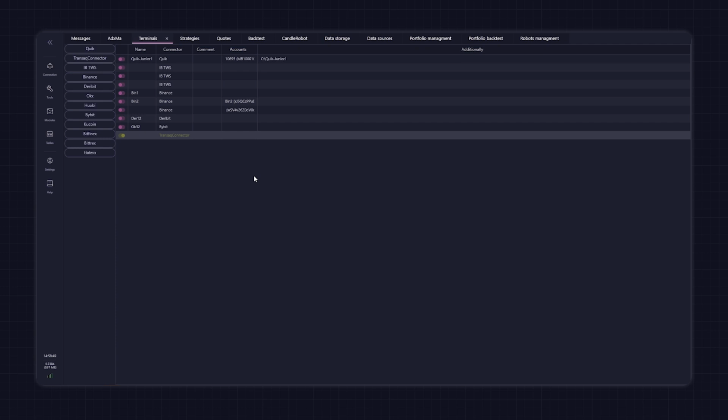When you connect for the first time, you will be asked to change your password to perform operations through Transaq connector.